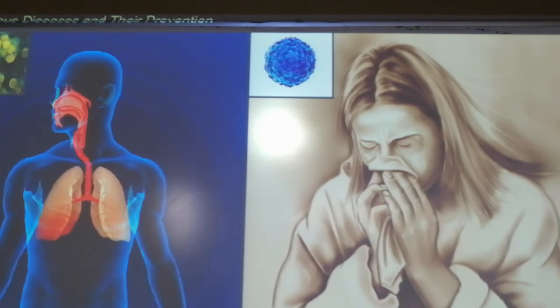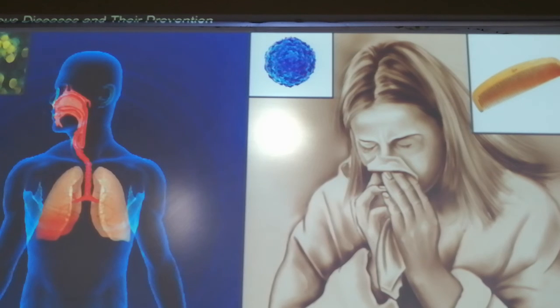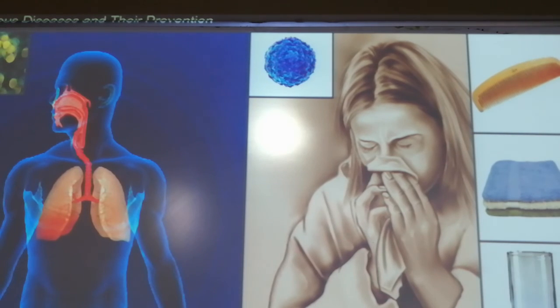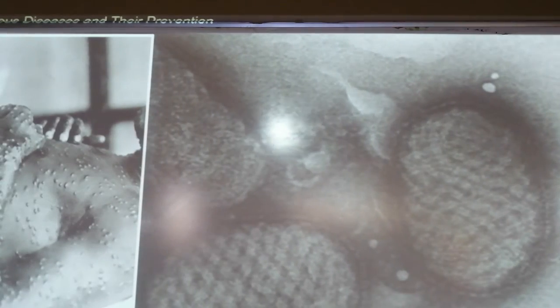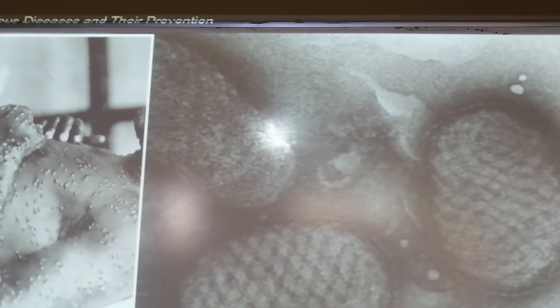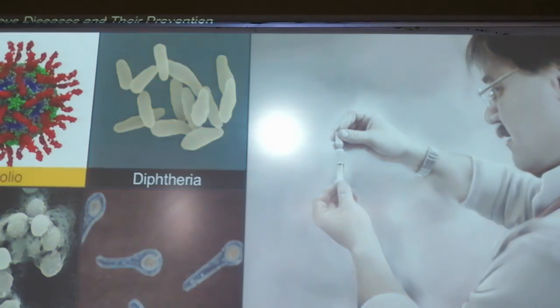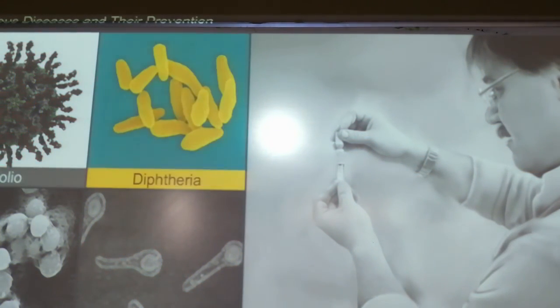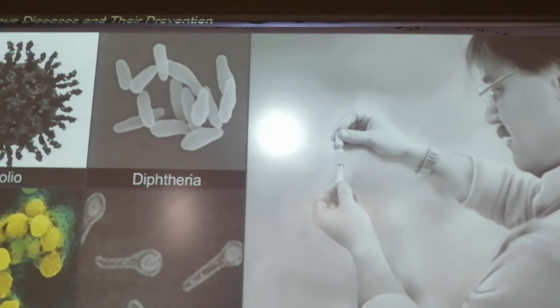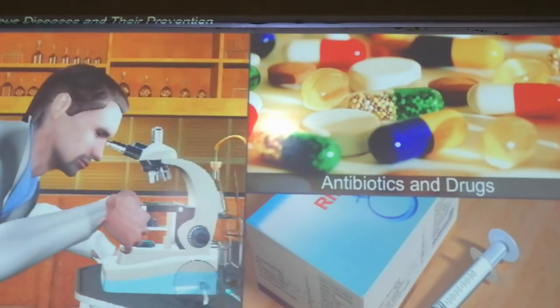These are small precautions, like we should not share our personal glass, towels or even combs. Smallpox is a deadly infection. A large number of other infectious diseases are also there, like polio, diphtheria, pneumonia and tetanus. They are also controlled to a large extent by the use of vaccines.